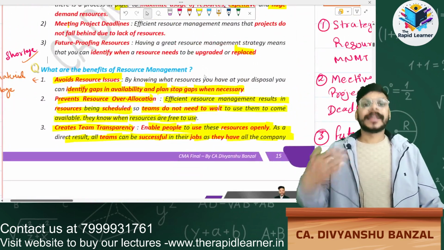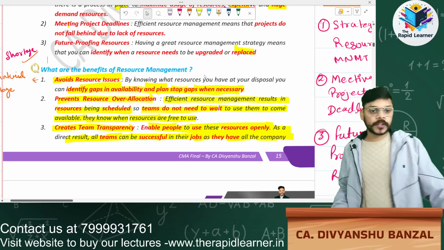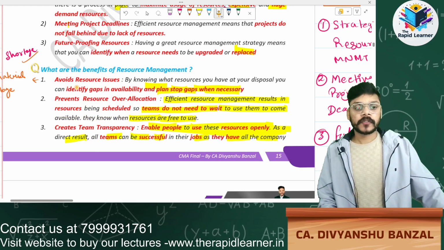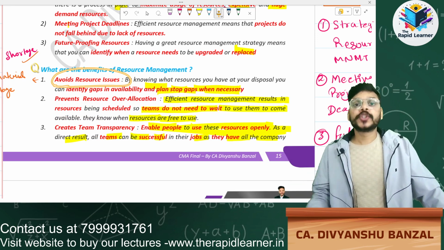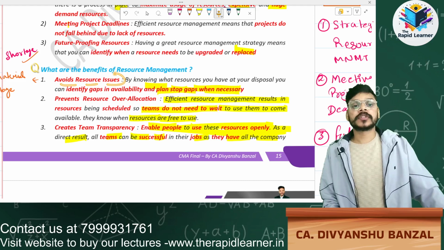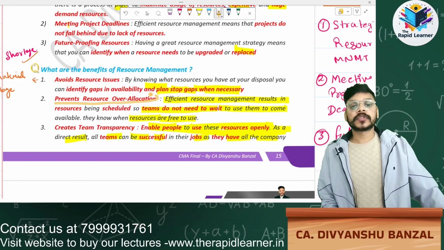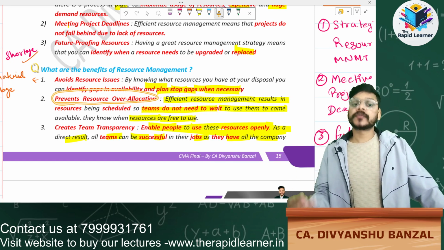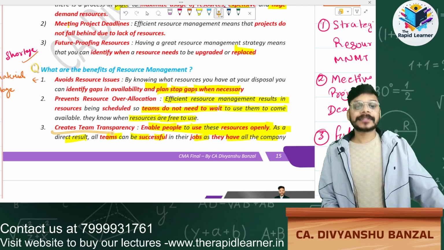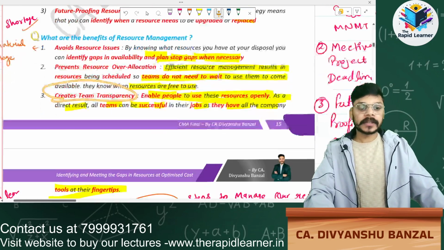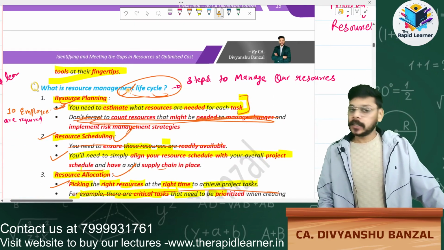Now, next question: benefits of resource management. First one is avoiding resource issues, which means avoiding resource problems. Second, prevent resources from over allocation. Third is creating team transparency.